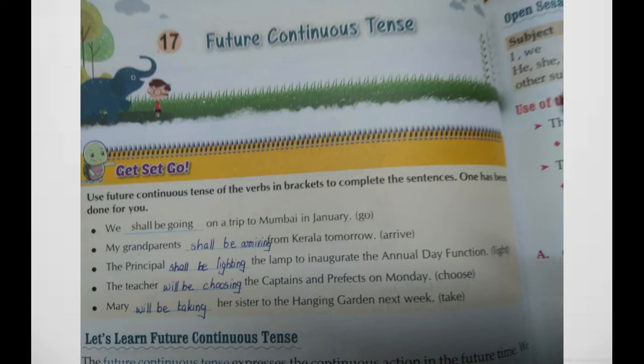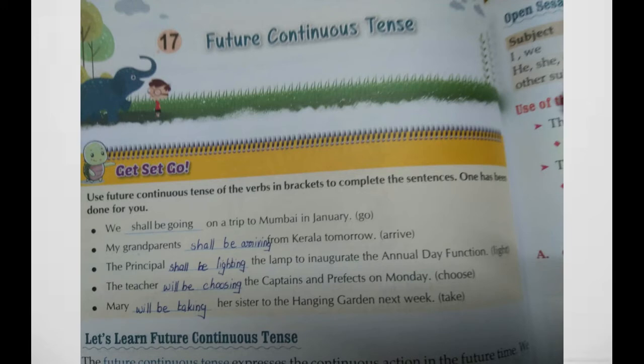This way you can arrange future continuous tense. Okay, next one. My grandparents shall be arriving from Kerala tomorrow. The principal shall be lighting the lamp to inaugurate the annual day function. The teacher will be choosing the captains and prefects on Monday. Mary will be taking her sister to the hanging garden next week.